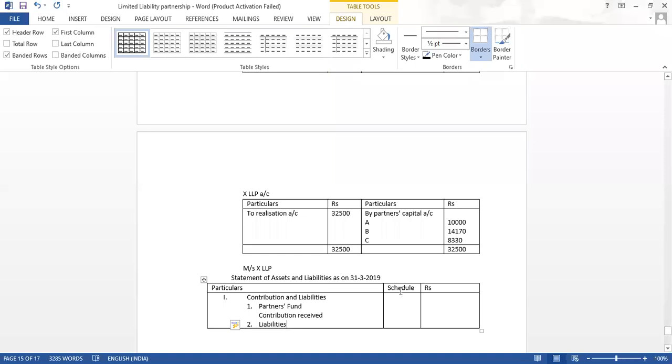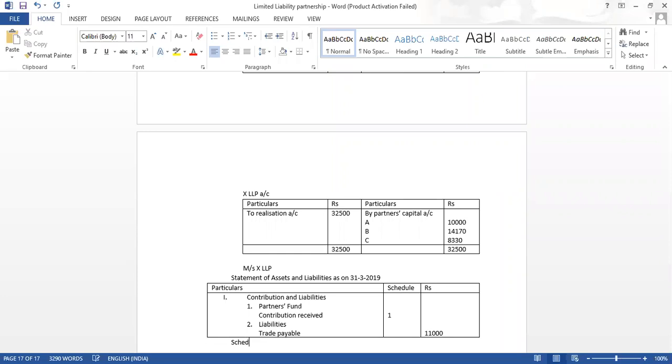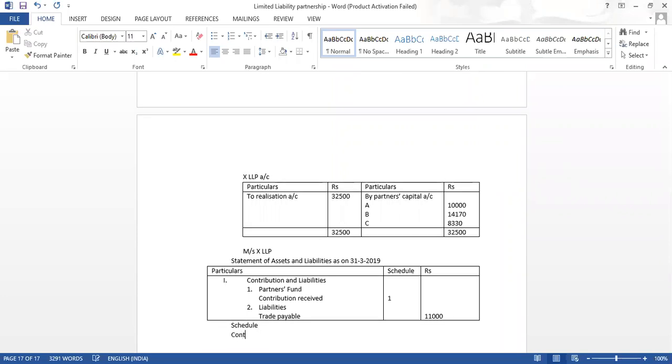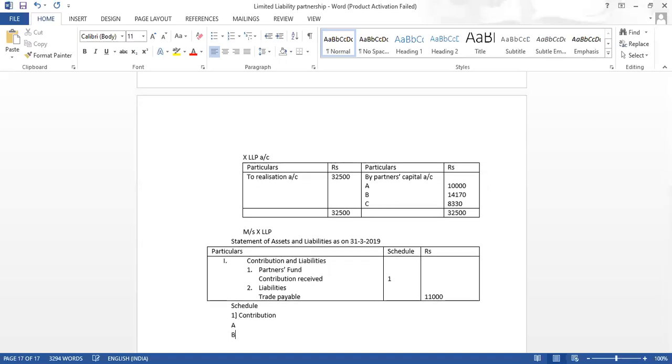So we can write here liabilities में only one we have, trade payable, and that is how much, 11,000. और यहाँ पे note number 1 या schedule number 1 जो है, it is about contribution, which has contribution of A, B and C given in the question. How much we can see here, 10,000.